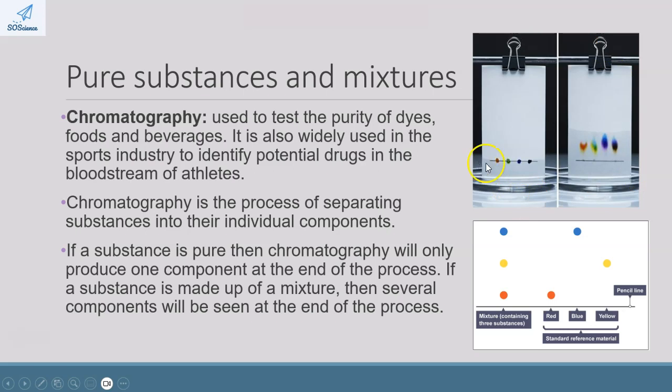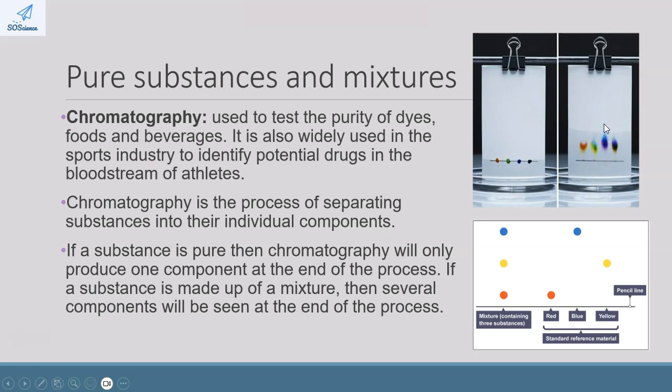Now, as the water moves up the chromatography paper, it pulls, in this case, different dyes, different colors: red and green and blue and black. So it gets pulled up. Now, if, for example, this blue dye is made up of purple and light blue, then at the end of the process, we'll see more than one color. The water has separated this original color into the different colors that it is made of.